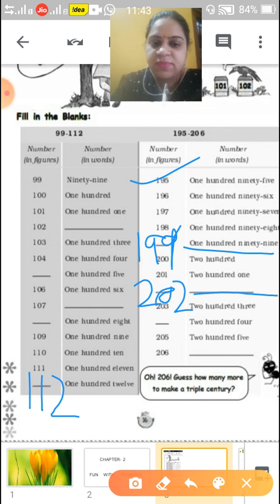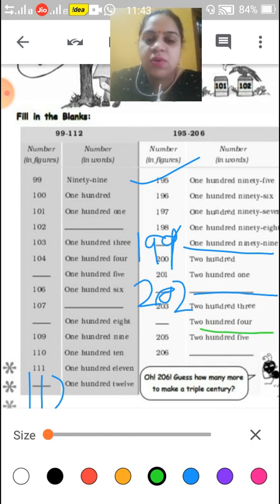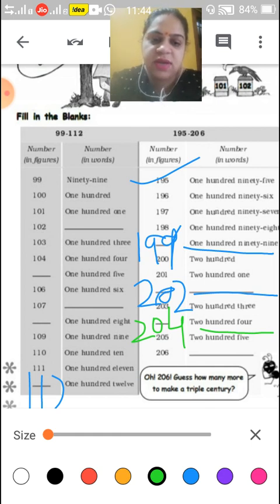203 is written. Now 204. Now 204, the number in words is written. Now you have to write the number in figure. So you will write here 204. Very good. Now 205 is written. Now what is next? 206.